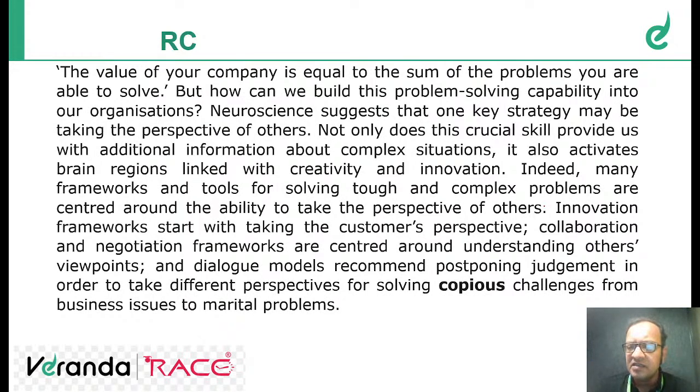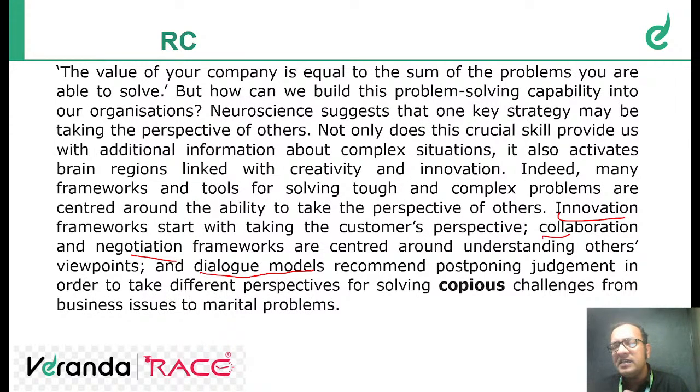One is the innovation framework, one is the collaboration negotiation framework, and third is dialogue models. These frameworks and models recommend postponing judgment in order to take different perspectives for solving copious challenges from business issues to marital problems.